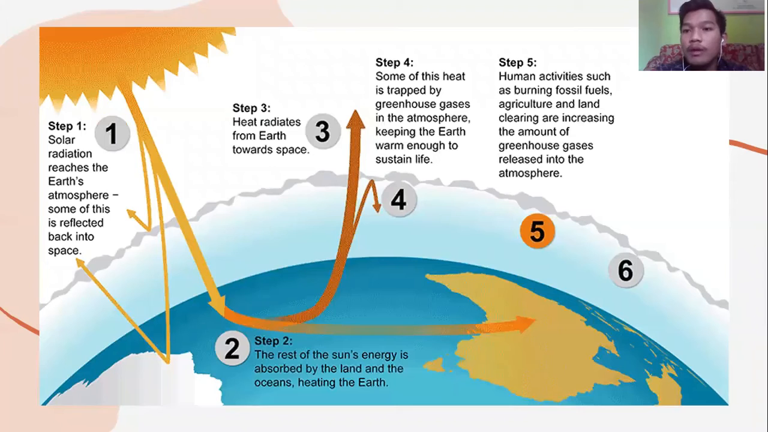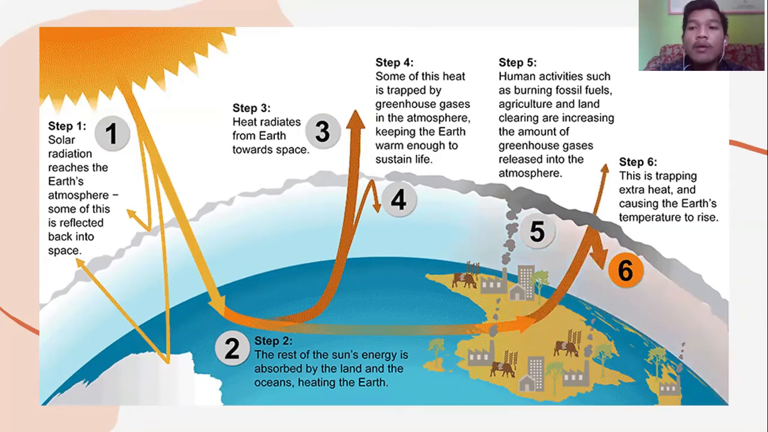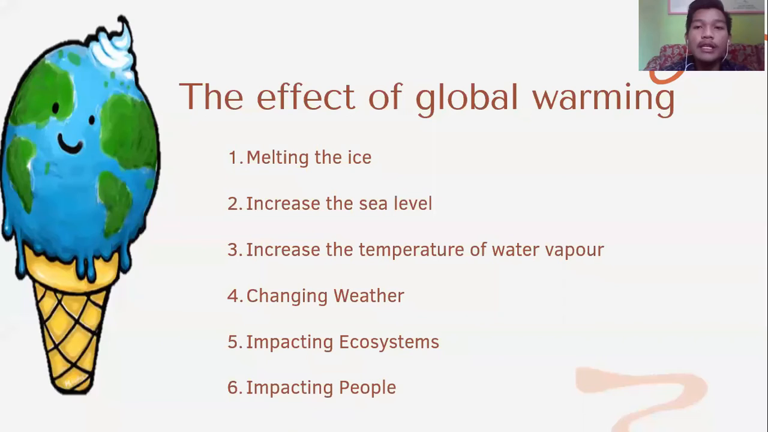Step 5. Human activities such as burning fossil fuels, agriculture, and land clearing increase the amount of greenhouse gases released into the atmosphere. This traps extra heat and causes the earth's temperature to rise. After this, we can see the effects of global warming itself.